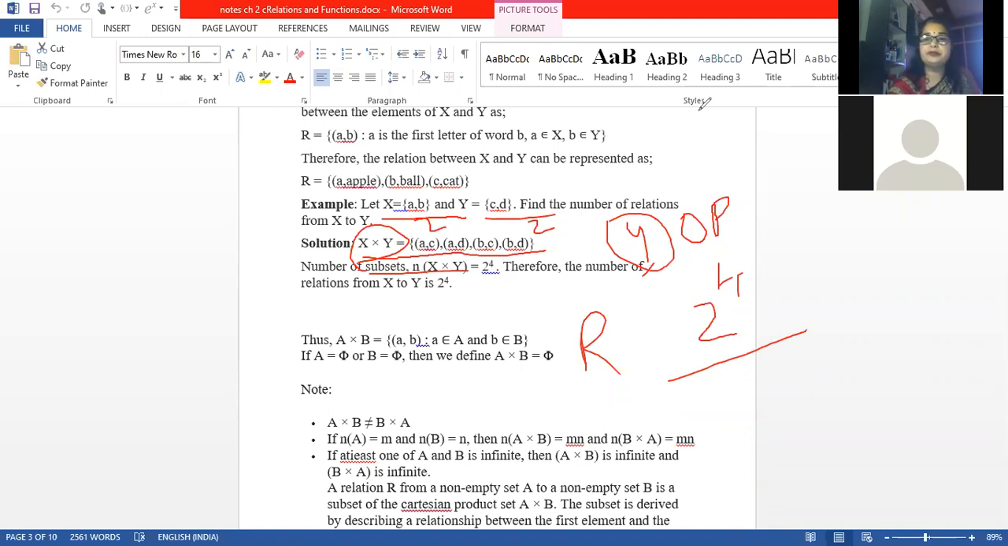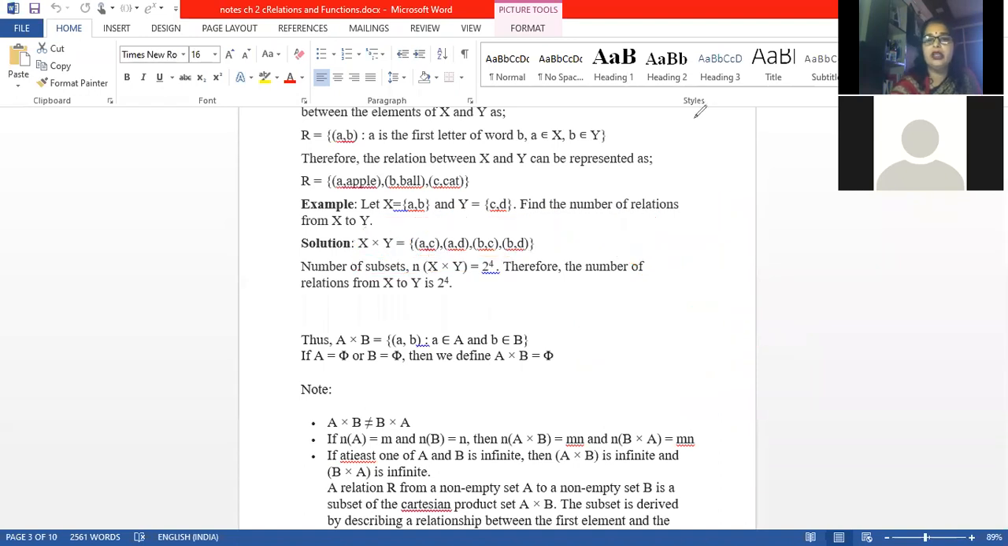Clear? Now some important things are there to note down. If A is a null set and B is a null set, then A into B will again be a null set. I explained why: because we will not get any ordered pairs. Clear? A into B is not equal to B into A. Obviously, A into B is not equal to B into A.